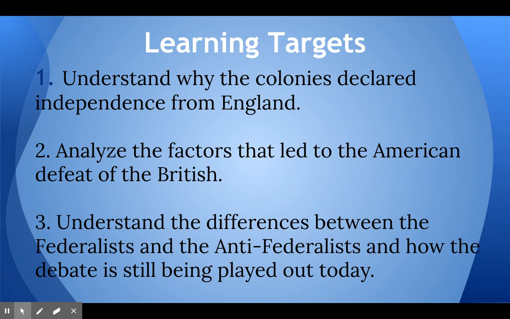And lastly, this is probably the most difficult, and we'll get to it probably a week from now: the differences between the Federalists and the Anti-Federalists, and how that debate is still being played out today. And that's an exciting topic to get into in light of what's happening in our elections today. So let's just show you a little bit about the week.